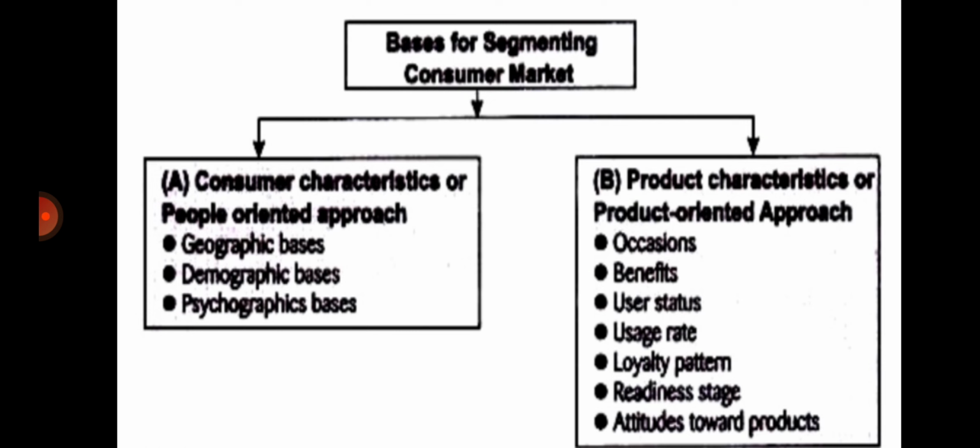The second one is product characteristics or the product-oriented approach. As per this approach, market segmentation will be done based on the occasions, the benefits the product is giving, user status, then usage rate of the product, loyalty pattern of the consumers, readiness stage and attitude towards the products. So let us understand all these bases for segmenting the consumer market one by one.